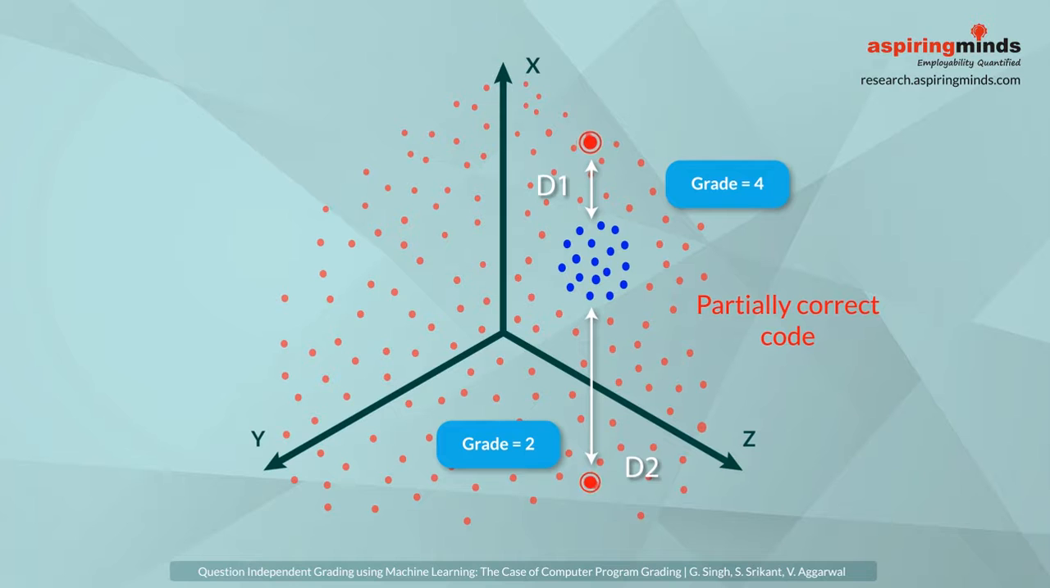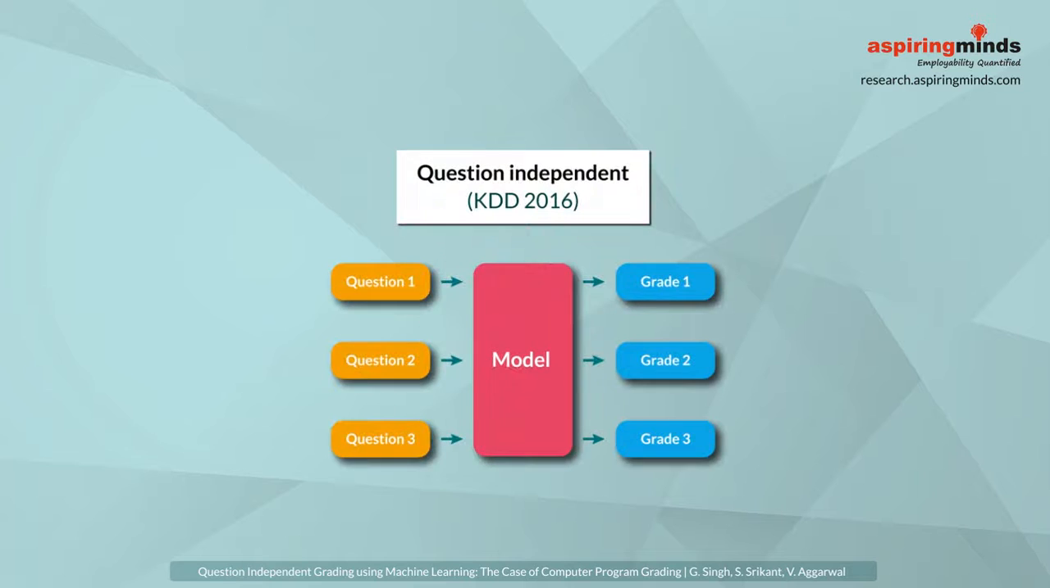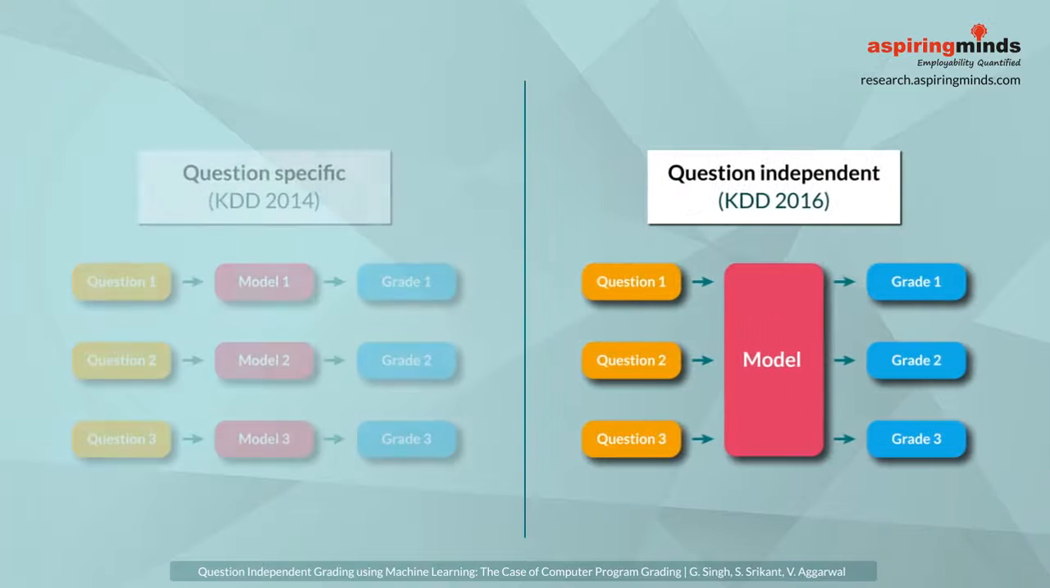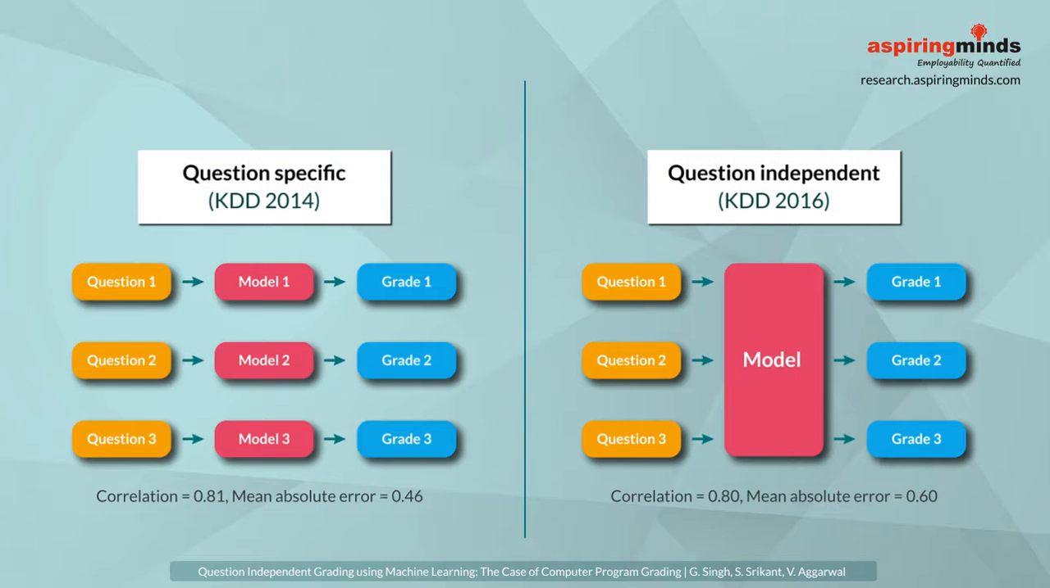Once we have enough good codes for a new question, we can derive the distance feature and apply the generic model. We need to do some more innovations like deriving multiple features, normalizing features across questions, and so on. Read more about these in our paper. We show that our generic models predict grades as good as question-specific models do in most cases.